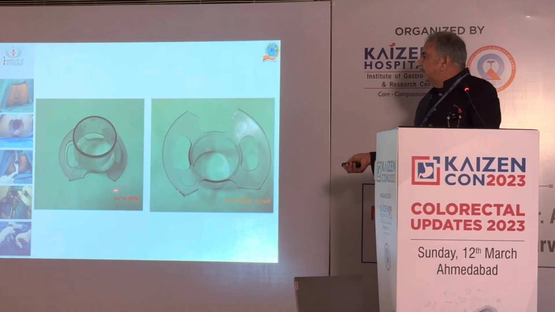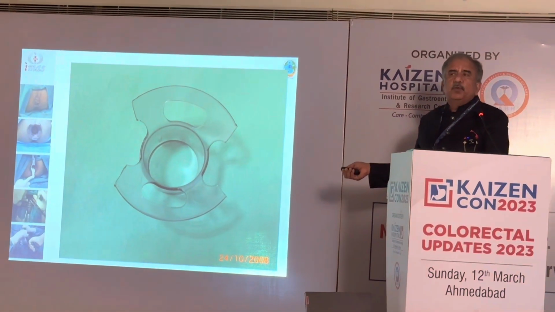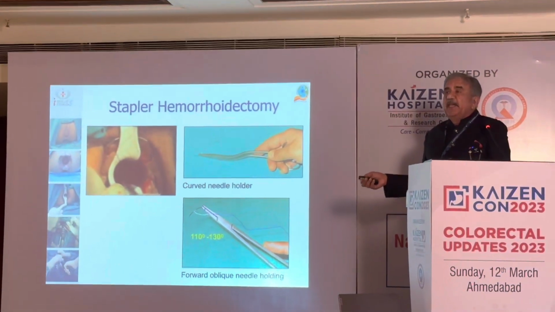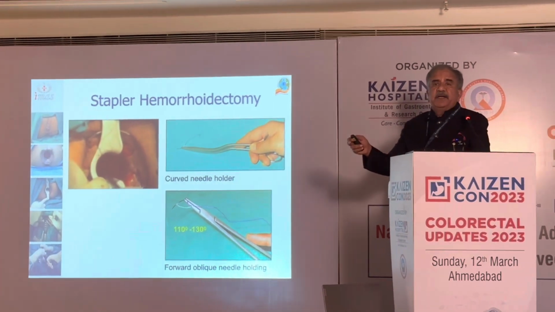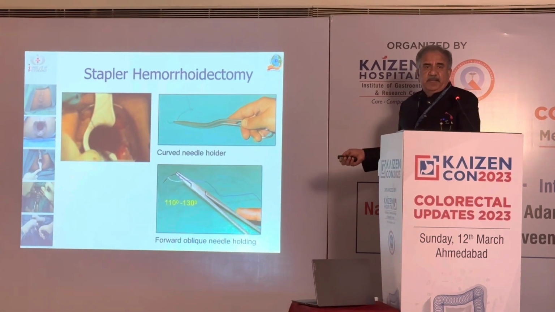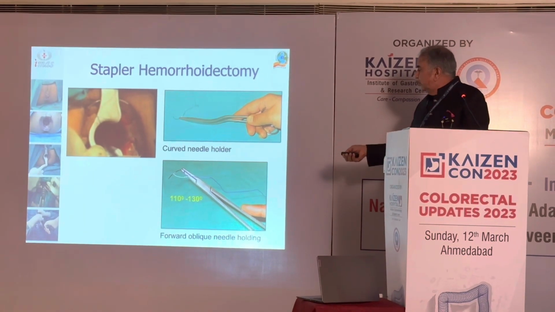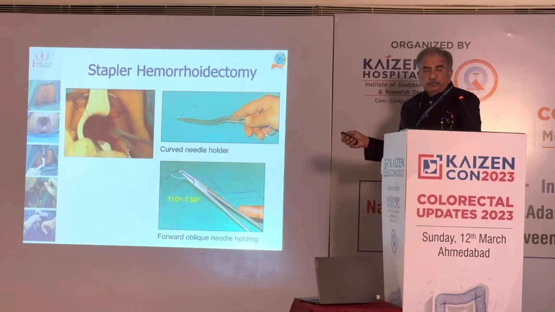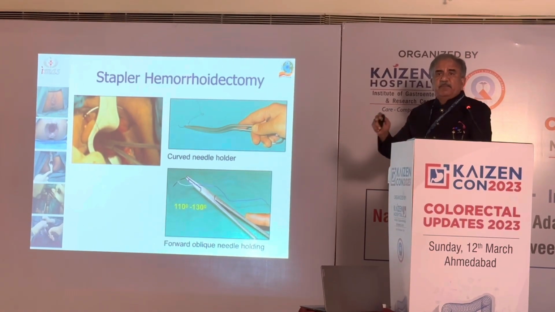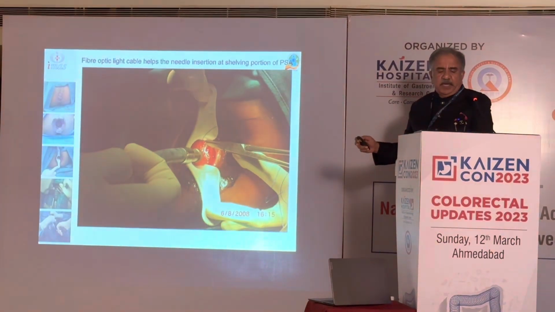So one has to trim this portion so that ultimately it fits very nicely into the anal opening, and then you are able to do it. And again, if we are taking a long needle driver, definitely it helps. And if you are taking a curved needle driver, it definitely helps. And if you are making the needle forward oblique in this manner, then when we are taking the suture, we are in the same plane again and again. Same plane, so much distance from the anal opening, so that ultimately we are not causing damage.